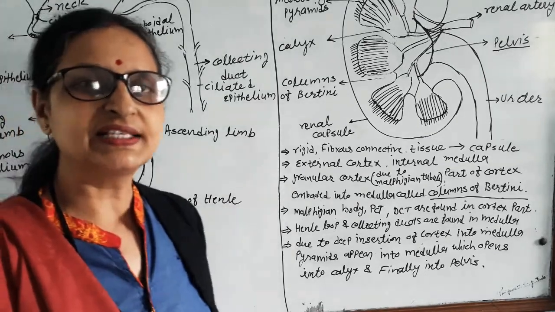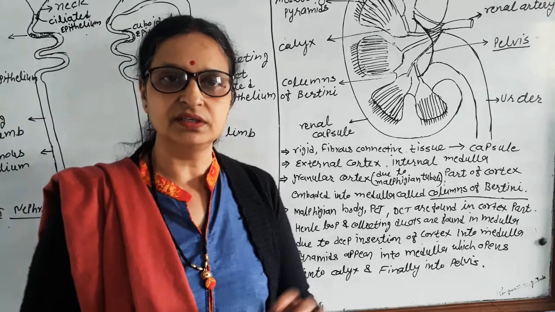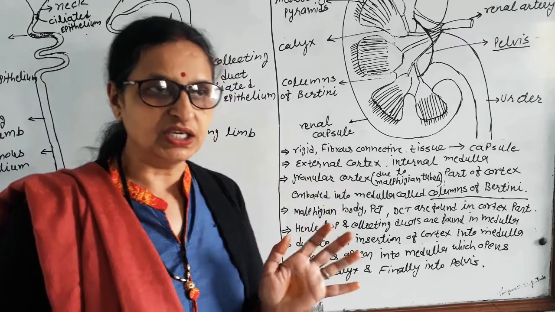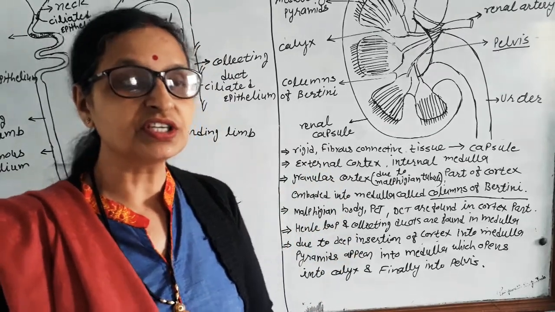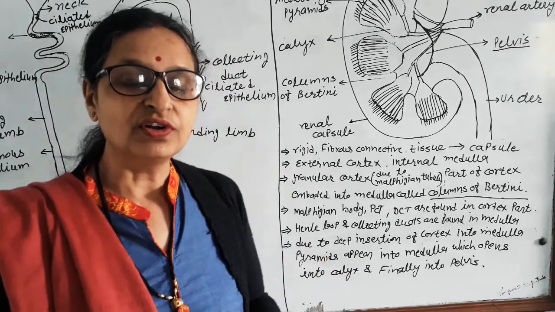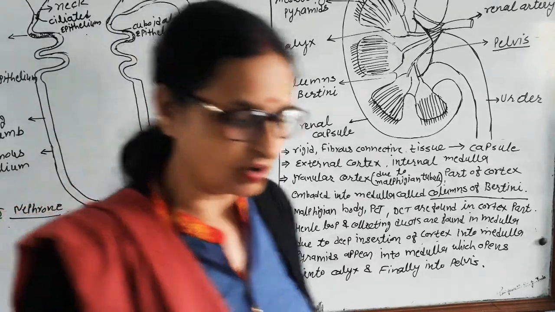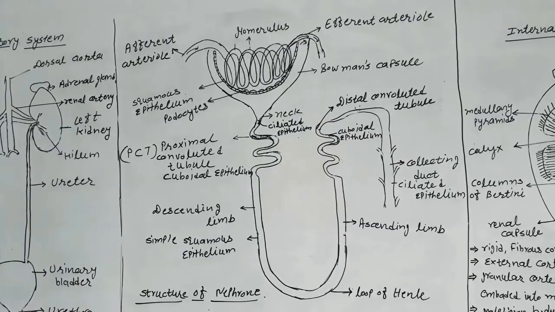The unit of excretion is called the nephron. Each kidney contains 10 to 12 lakh nephrons. So we are going to see the internal structure of a nephron. What is a nephron? It is the unit of excretion. Now we will see the detailed structure of the nephron.